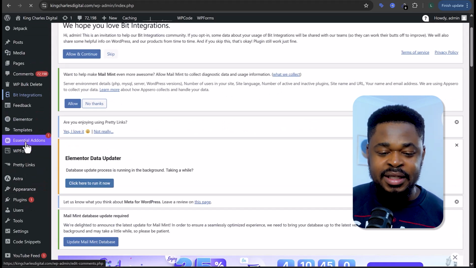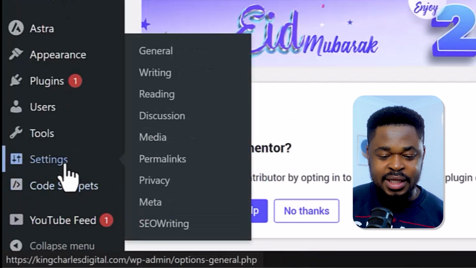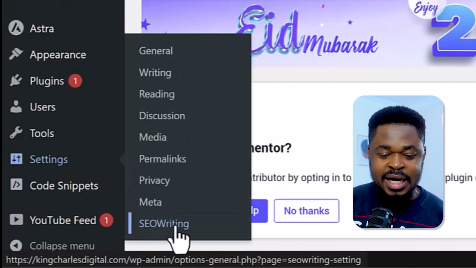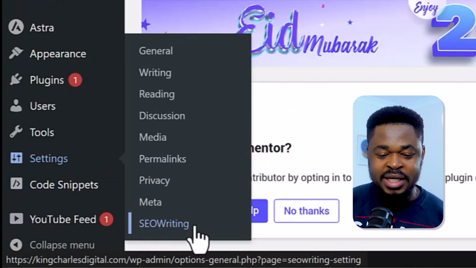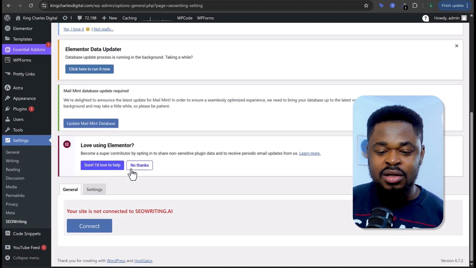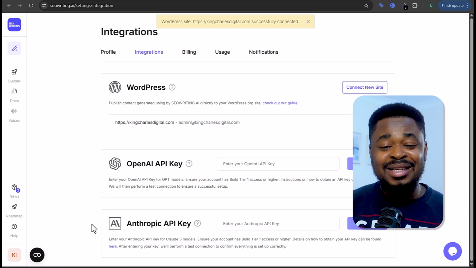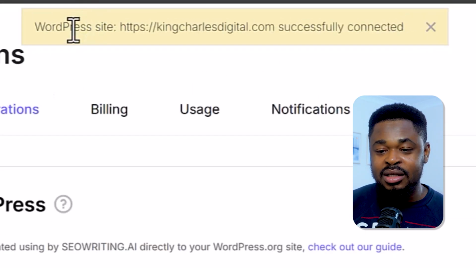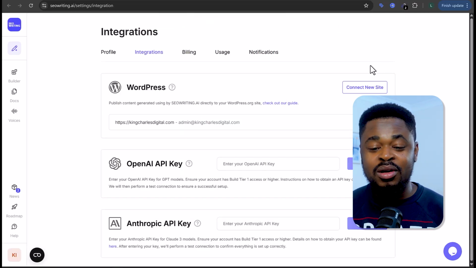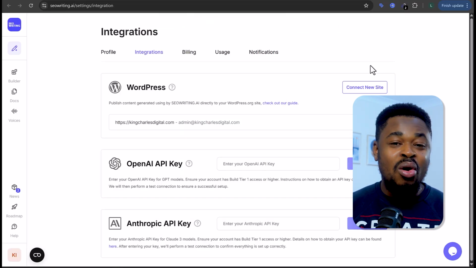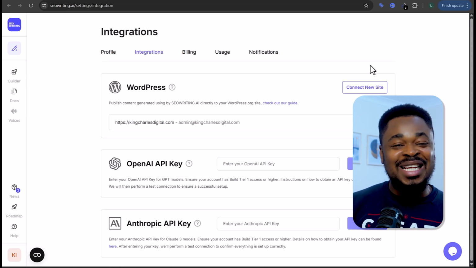So once it's activated, if you scroll down here and go to your settings, you'll see SEO Writing at the bottom. So you can click on SEO Writing. Once you click on it, you can click on connect. Remember, you have to be logged into your SEO Writing account to connect this. You can see WordPress site, kingcharlesdigital.com, successfully connected. So if I post this blog, it's going to automatically publish on my website without me doing anything.